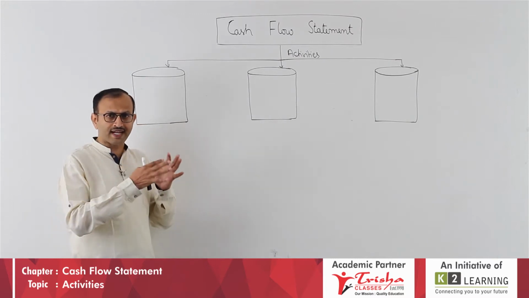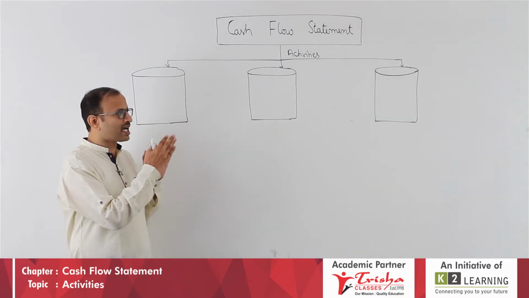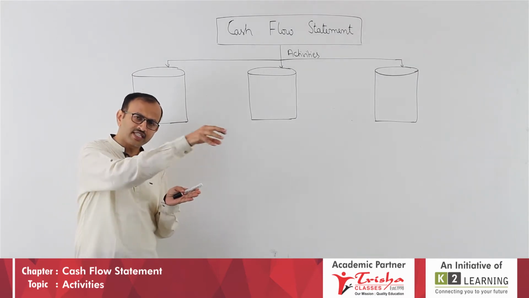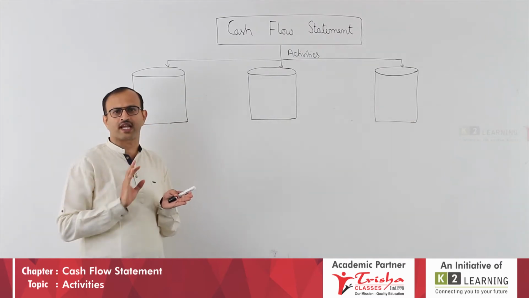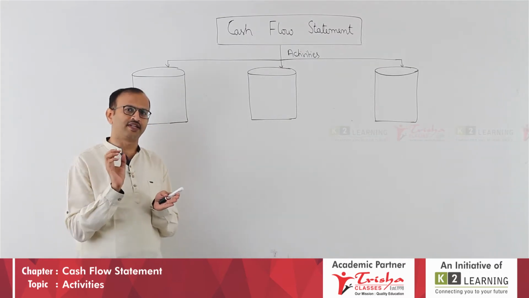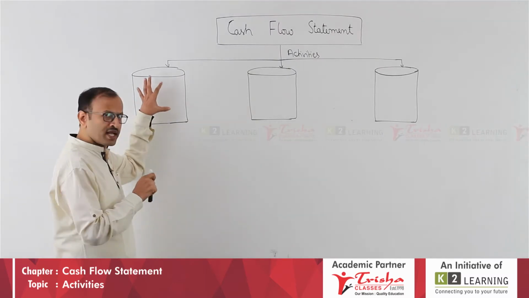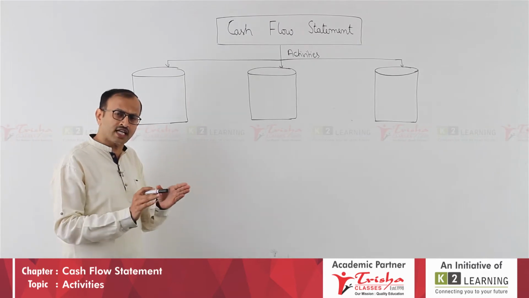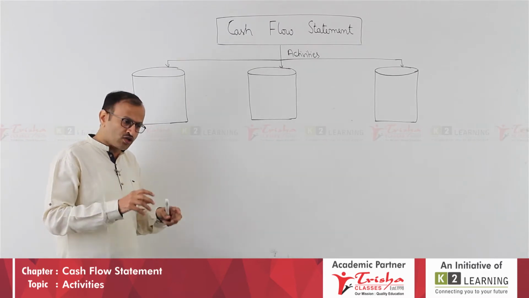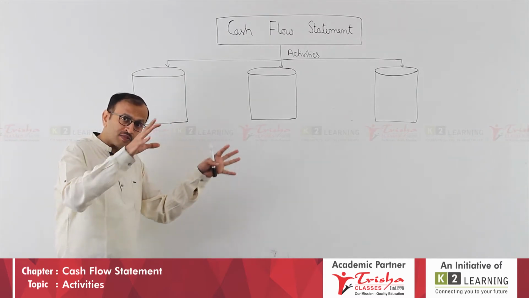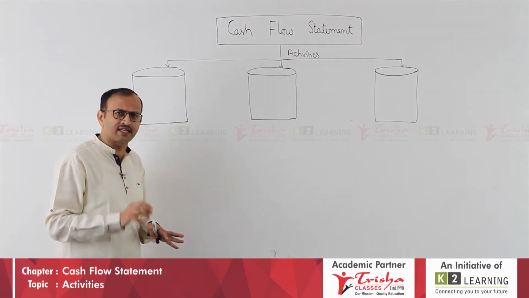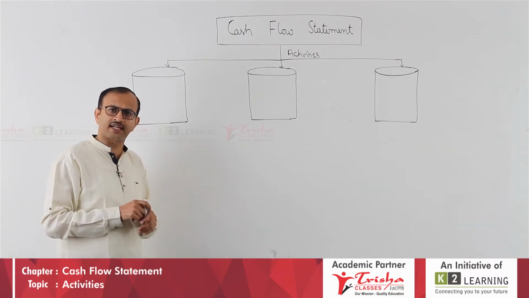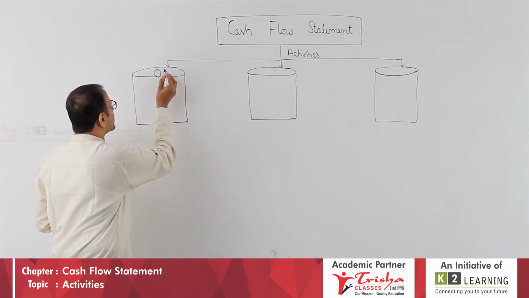Like that, all activities in this chapter are classified into 3 categories. As per accounting standard 3, there are 3 activities involved, either you receive cash or you pay cash. What are those 3 activities? First one is the main activity on which your entire business depends. It is basically your goods and services. Such an activity, on which your entire business depends, your main operations, is called operating activity.